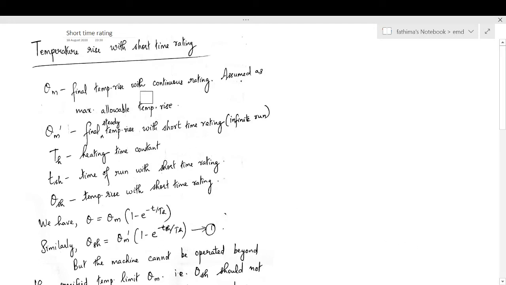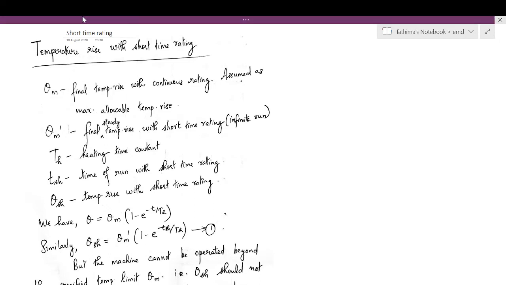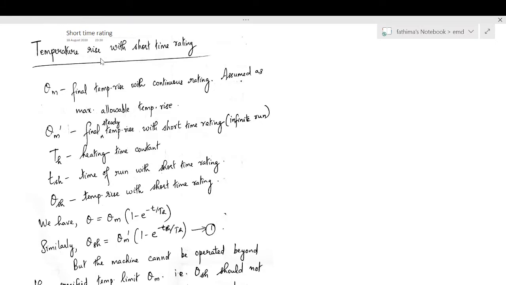Hello everyone. In this video, we'll see the expression for temperature rise with short time rating and we will do two problems on short time rating. So the terminologies associated with this: let theta m be the final temperature rise with short time rating, and it is assumed to be the maximum allowable temperature rise. Next is theta m dash, that is the final steady temperature rise with short time rating, considering infinite run. That is, if the machine is running continuously at its short time rating, the final steady temperature rise that will develop in the machine is theta m dash.